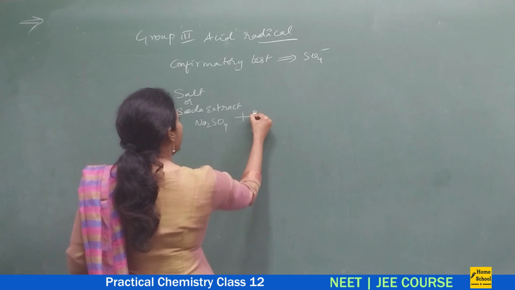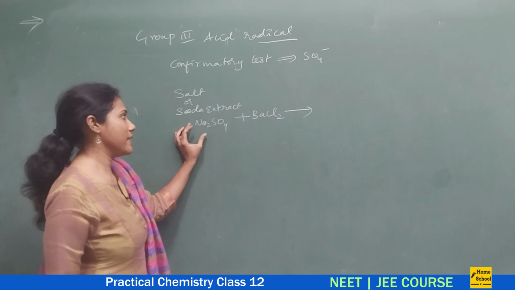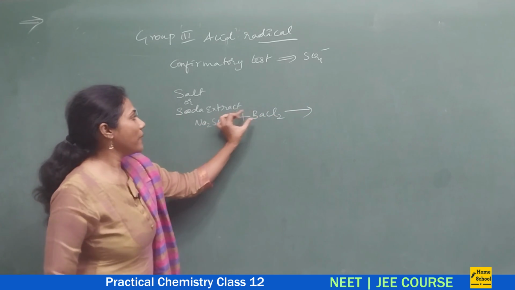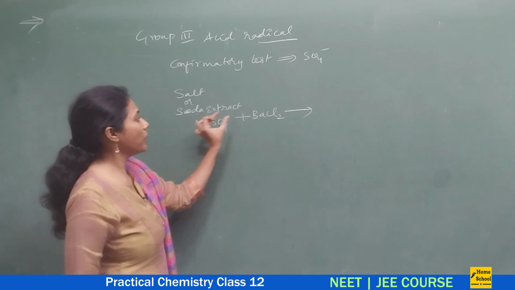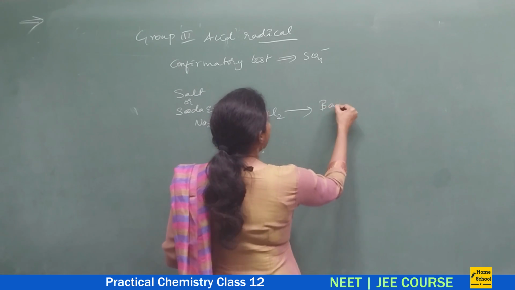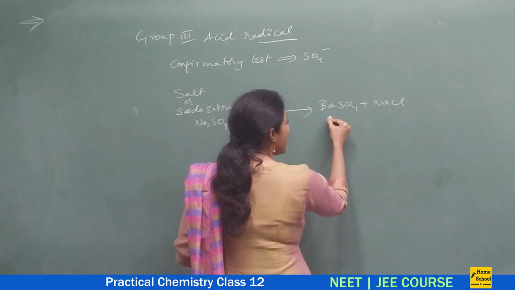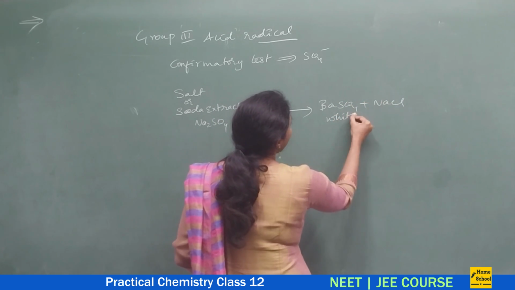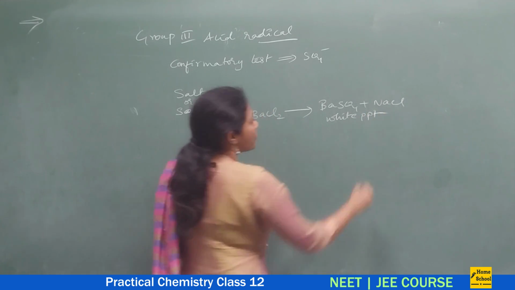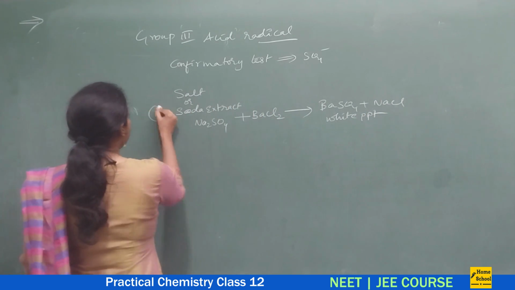To this, when you add barium chloride, a double displacement reaction takes place, cation exchange. If barium comes in the place of sodium, and sodium goes in the place of barium, what do you expect? You would expect barium sulfate plus NaCl. This barium sulfate is a white PPT, guys. So this is a white PPT. This is one confirmatory test.